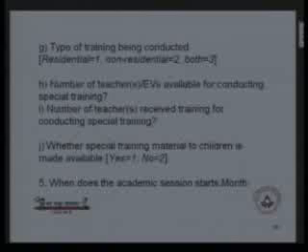that in which month the school academic session should start. So that month we have to specify for every school.